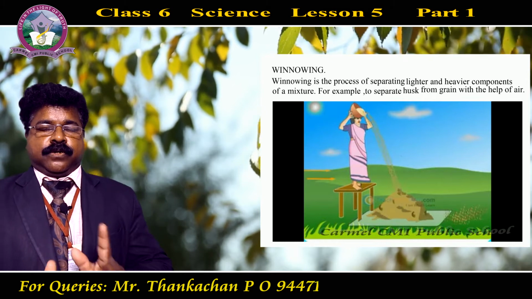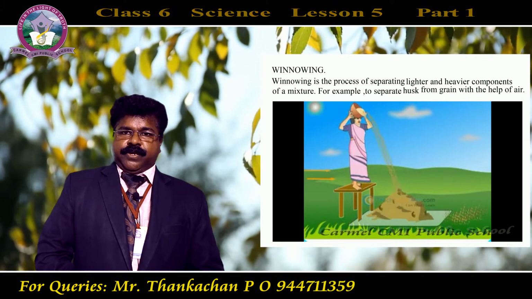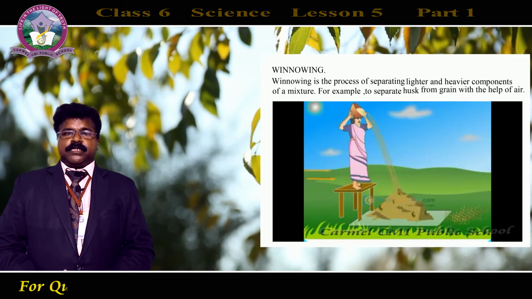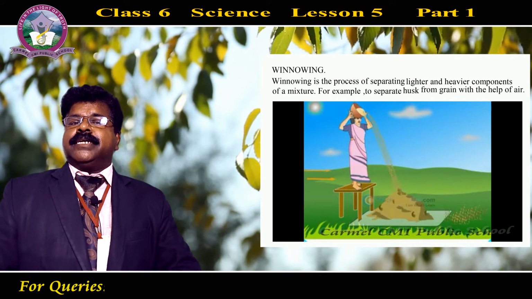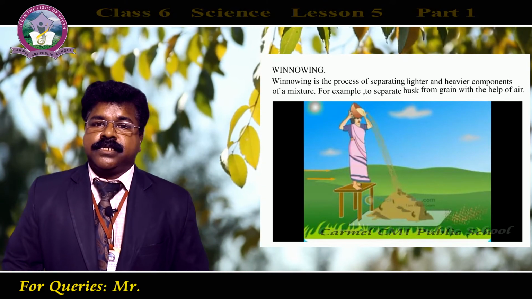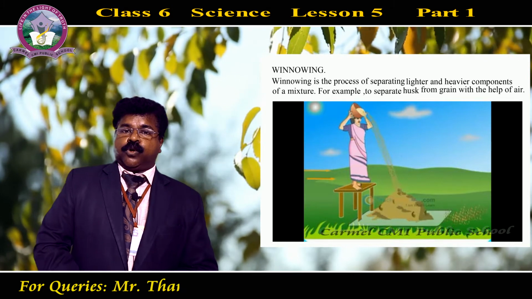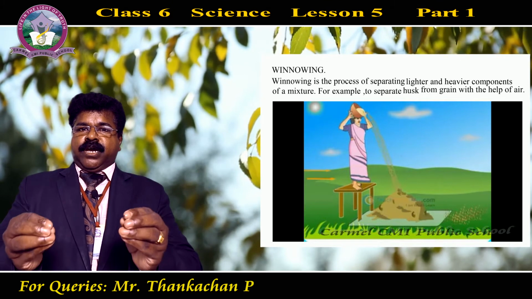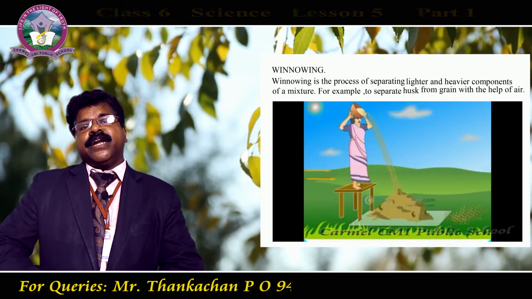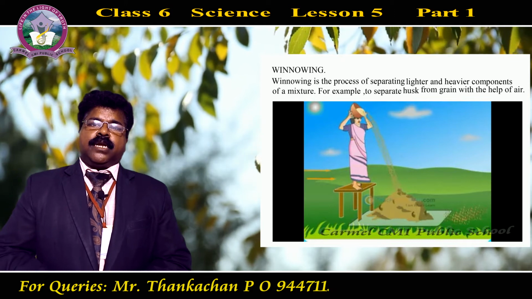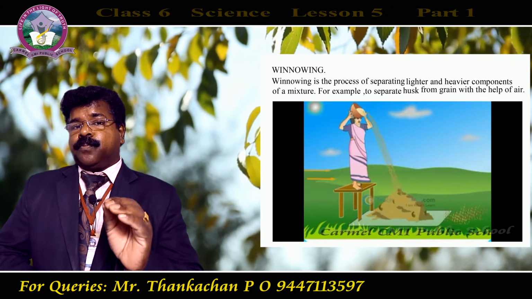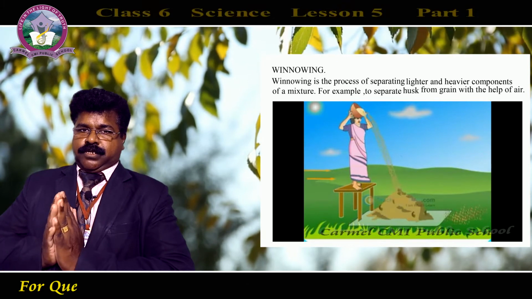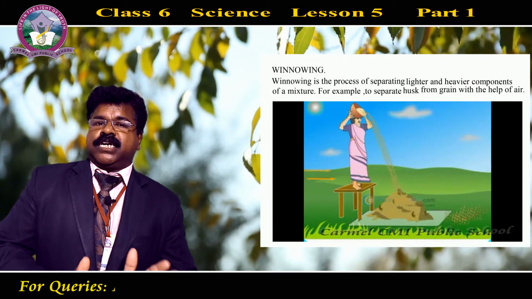In order to understand that particular process, there is an activity for you. In your textbook, it is given on page number 37. In this activity, you have to collect some sawdust. Sawdust means, you know that when we cut wood, we get a fine powder of wood. That is dried. Okay, dried sawdust, or you can take dried or powdered leaves.